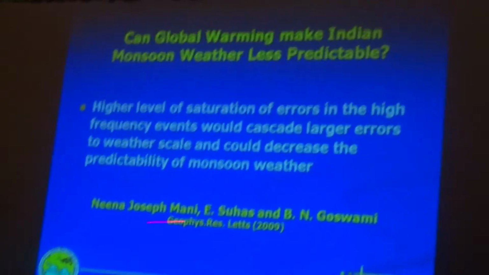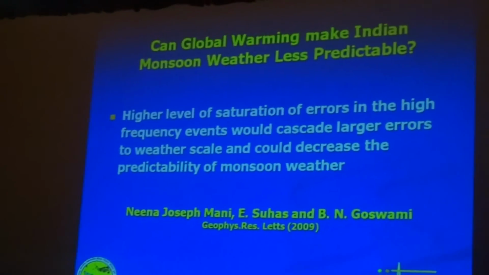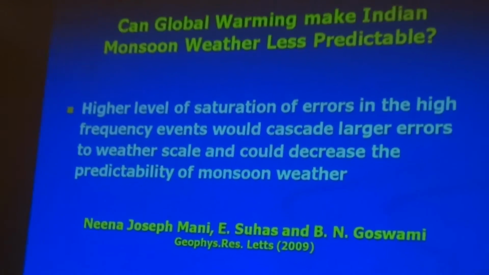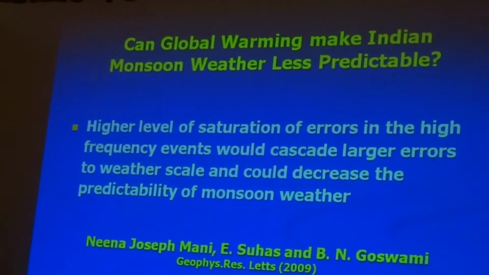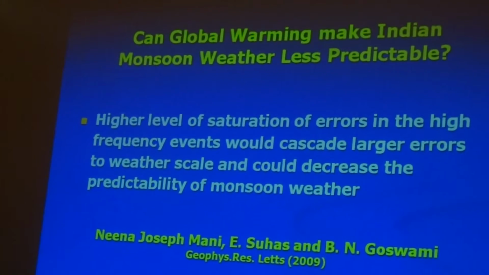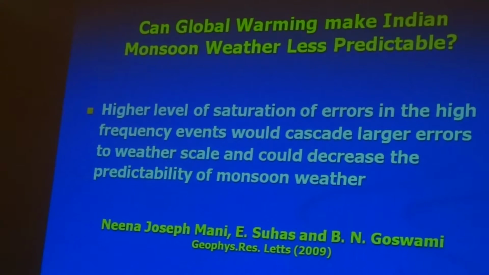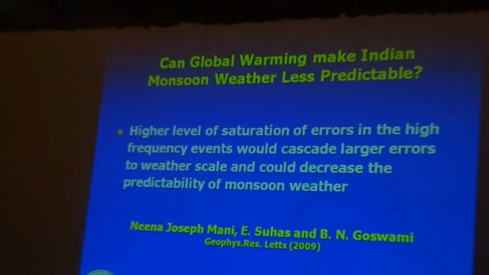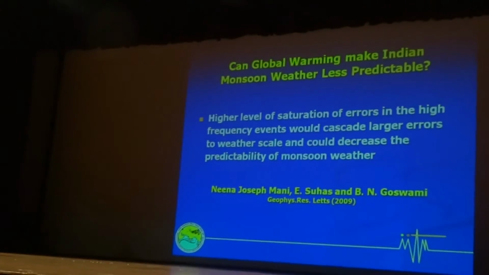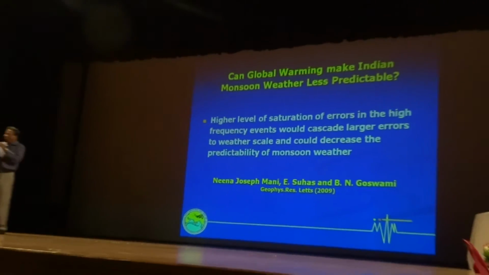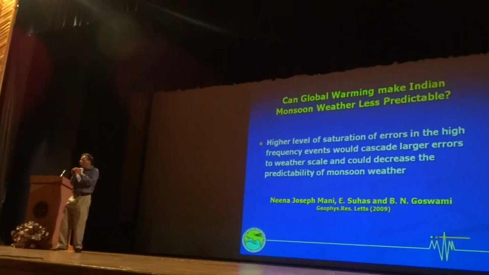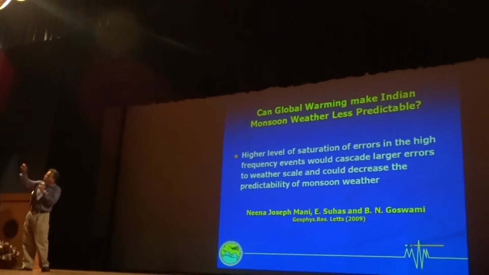We can actually calculate it. One of my students looked at the rainfall time series, and using nonlinear dynamical system analysis, we calculated something called the Lyapunov exponent. The Lyapunov exponent tells me how small errors will grow, or if two states of the rainfall are slightly different, how they will diverge in their evolution.